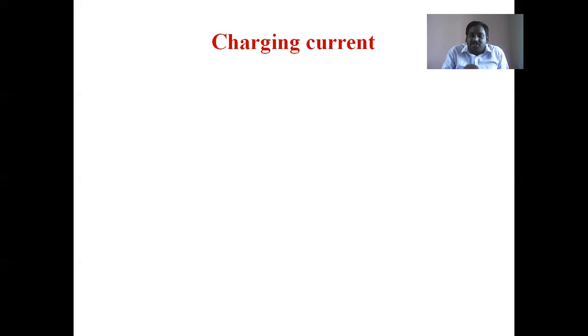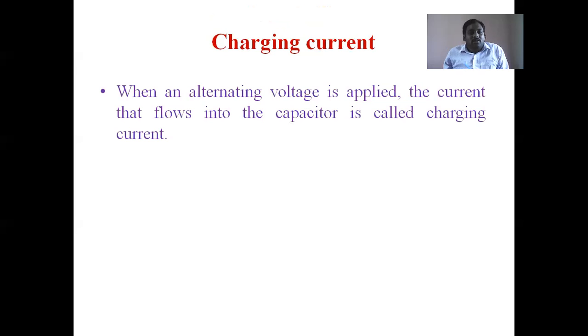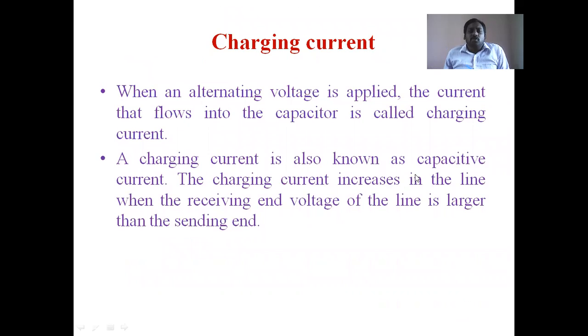Charging current means the current that flows into the capacitor. Whatever the capacitor currents are, those are nothing but charging current. When an alternating current is applied, the current that flows into the capacitor is called charging current. So a charging current is also known as capacitive current. The charging current increases in the line when the receiving end voltage of the line is larger than the sending end voltage. That's what we are discussing in the Ferranti effect.